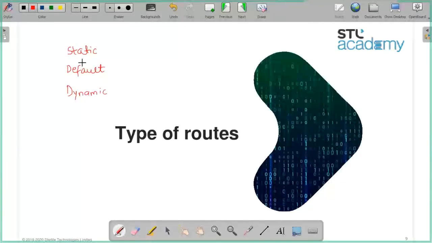Can somebody help me understand what is a static route, default route, and dynamic route?